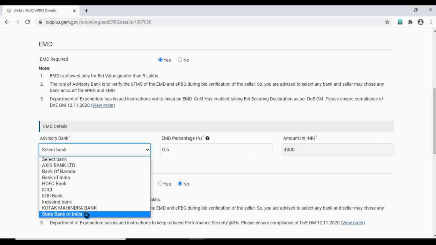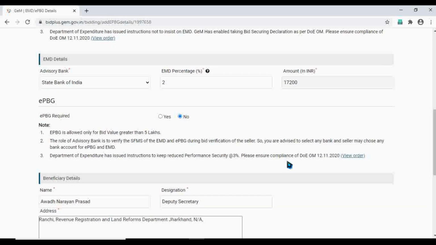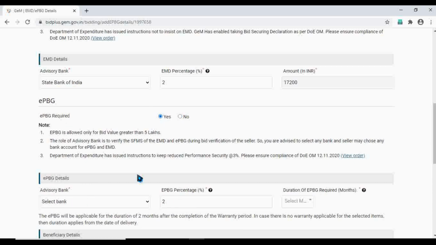I'm giving State Bank in this case. 0.5 is the automatically calculated percentage. You can give it up to 2.5%. I'm giving 2%, and this is the amount which is calculated based upon the reference price. Whether you want a bank guarantee, if you want, yes, if you don't want, no.